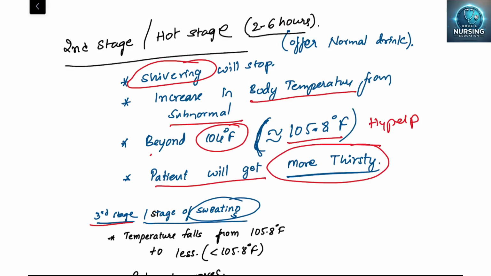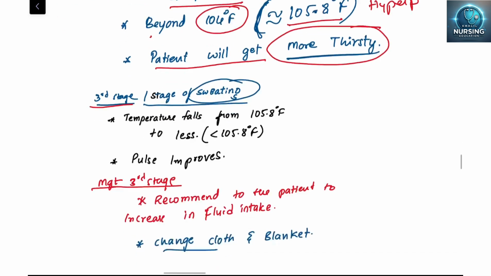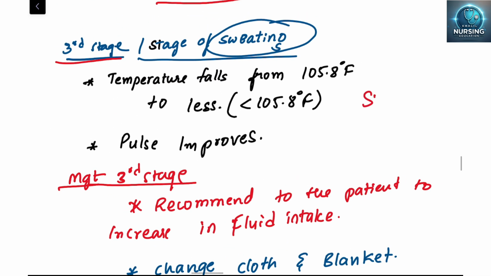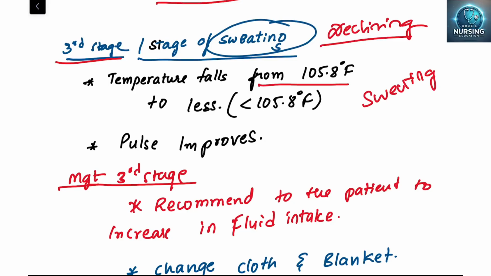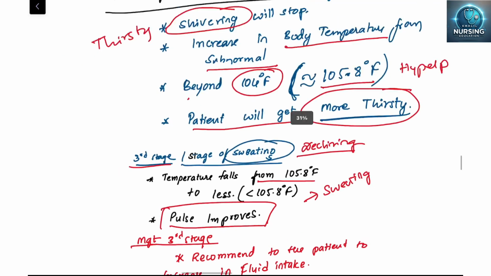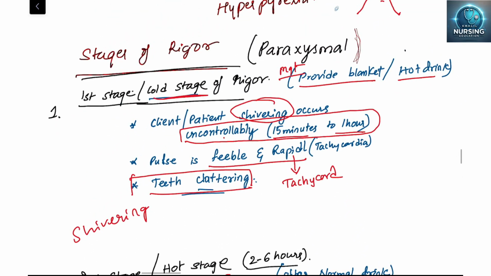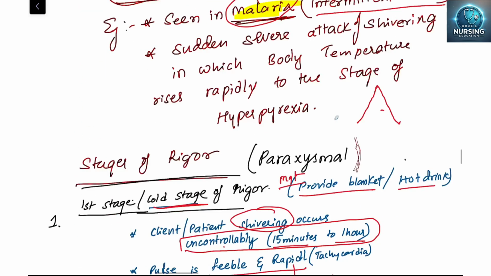Very importantly, in the hot stage there is thirst, in the cold stage there is shivering. Okay, in the third stage there is sweating. This is called the declining stage. Temperature falls from 105 degrees to less. Okay, so the pulse improves, sweating will occur. So this is about the stages of the rigor that you need to remember. You can see rigor in most cases like malaria patients. Okay, in malaria patients, clear?